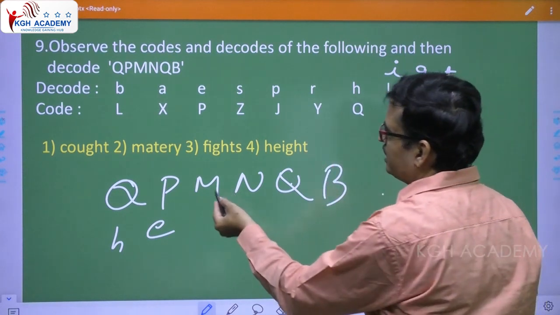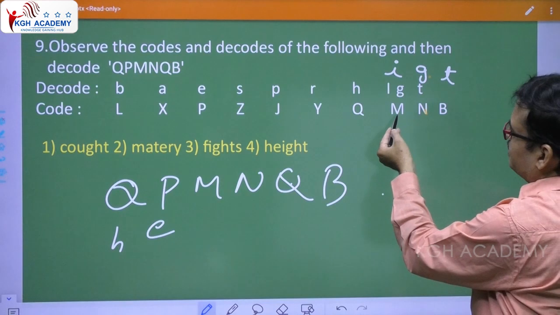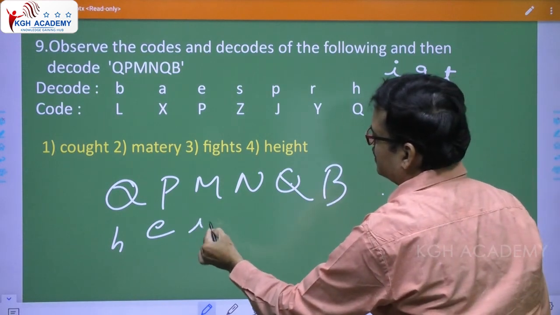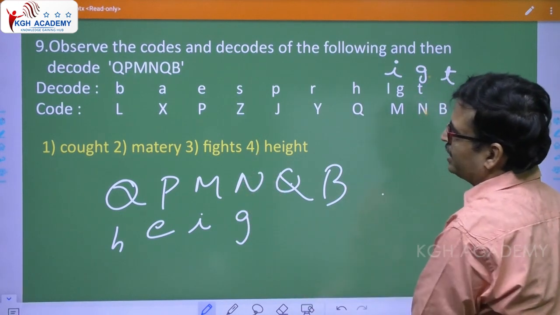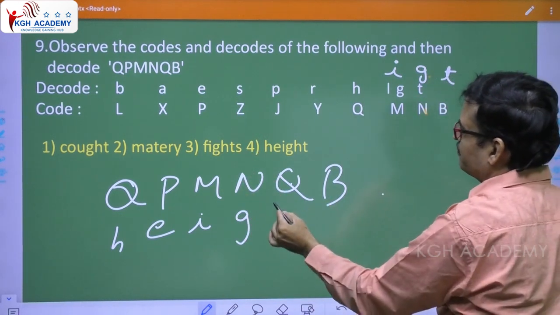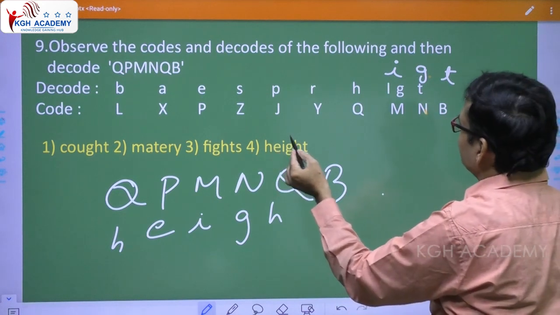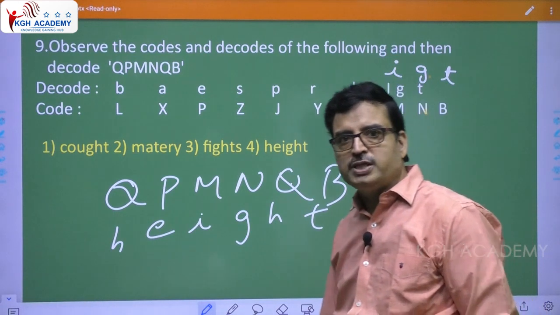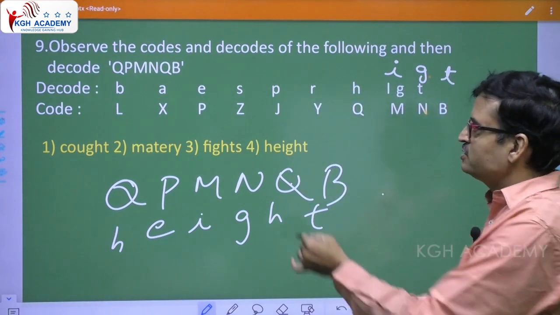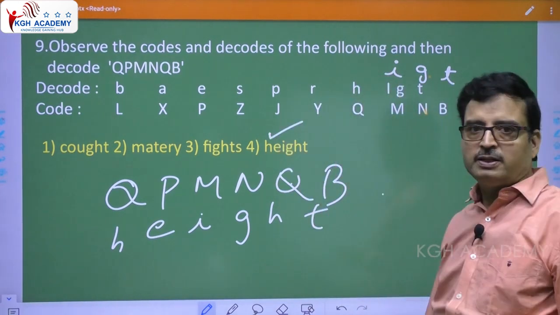Verify. Capital M, I, capital N, G. Capital Q, H, capital B, what is capital B? T. So H-E-I-G-H-T, height. So the answer is the 4th option. Clear? The answer is the 4th option.